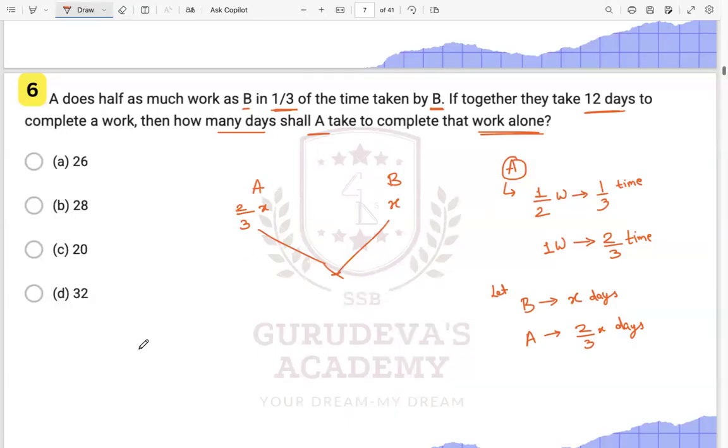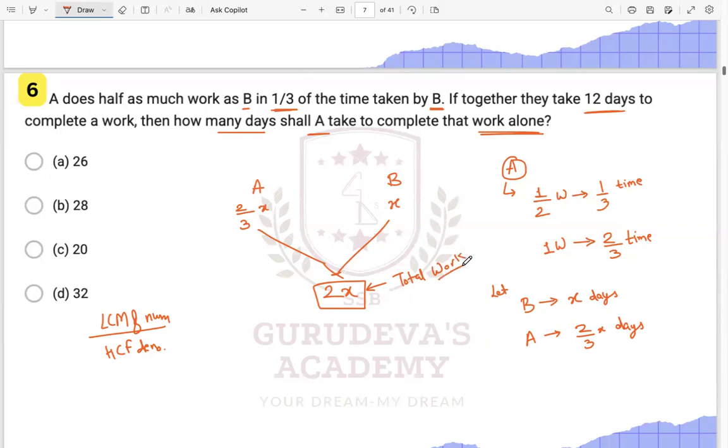LCM of fractions, we have just learned, is LCM of numerator divided by HCF of denominator, right? So for 2x by 3 and x, the LCM will be 2x, and 3 by 1, that is 1 divided by 1. So this 2x will be your total work, right? This will be your total work.